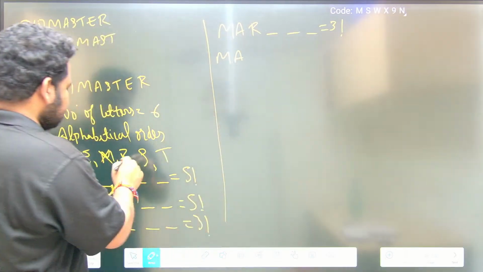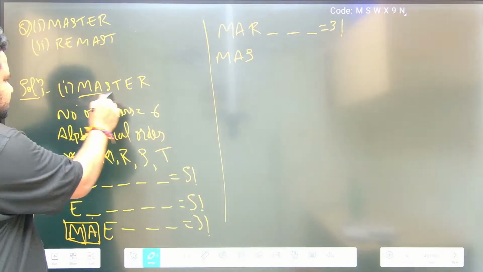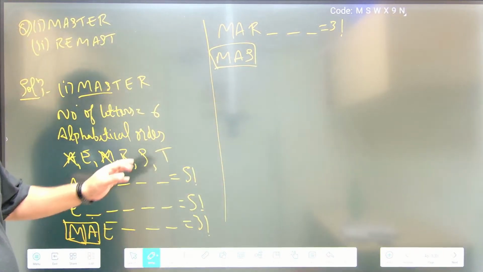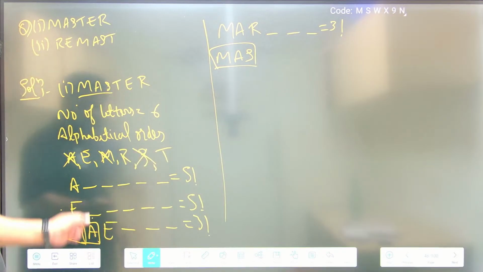Now MA is fixed. After R, what is the letter that we have? S is there. Definitely MAS is there, here also MAS is there. So let us fix this. MAS is fixed. Now let us start from the beginning. So S is fixed, which means I should remove S here.